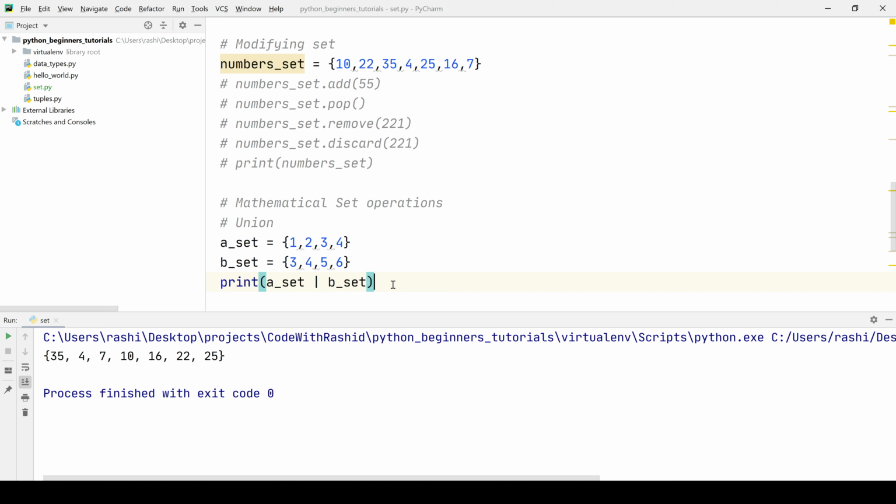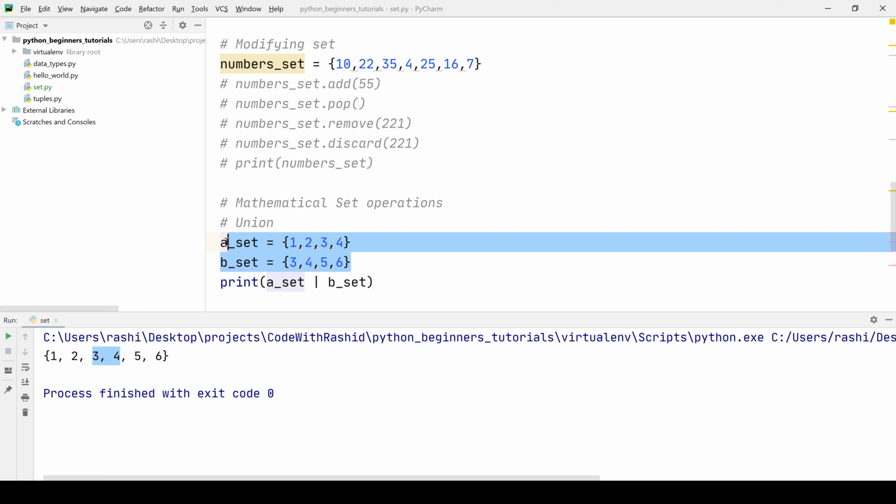For people who don't know what the union operation is, in the union operation we have all the values from set A and all the values from set B, including the common values between set A and B. So if we run the program again, we will see that we have got 1, 2, 3, and 4 from set A, and then the values 5 and 6 from set B. So it is performing the union operation between these two sets. This is one way of performing the union operation.